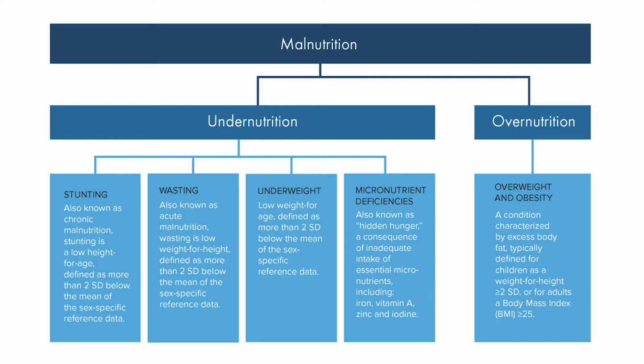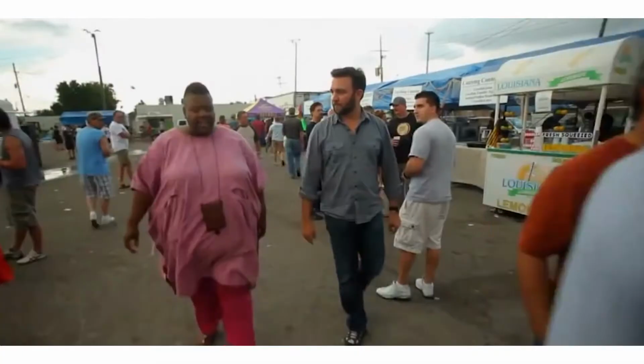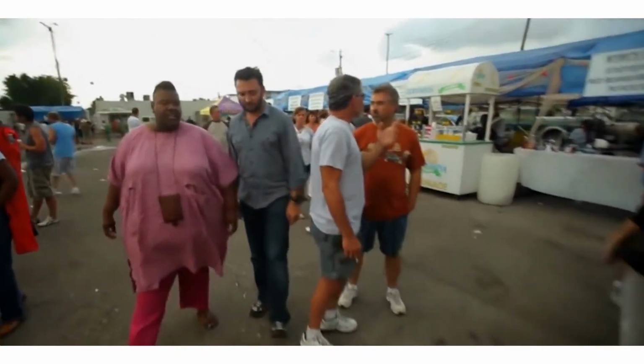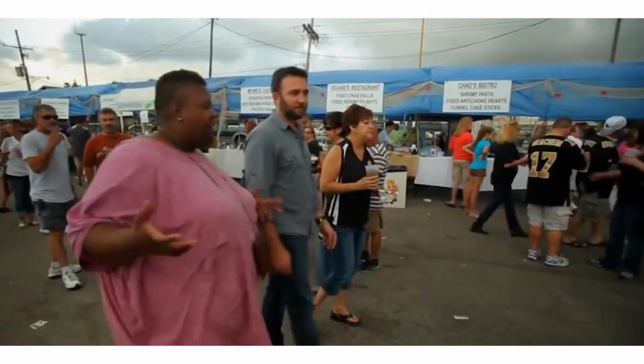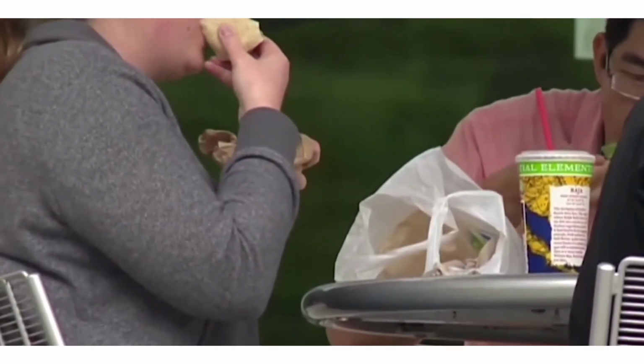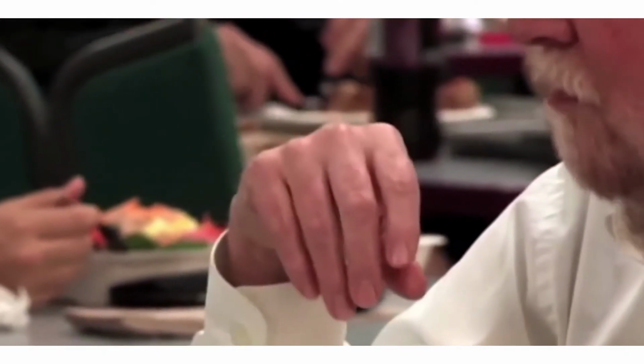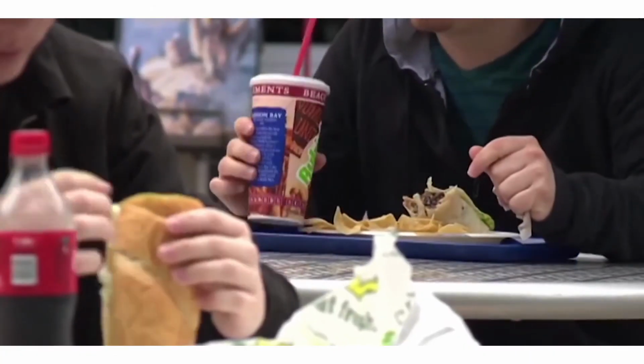And finally, we have overweight or obesity, which is measured by body mass index or BMI. Those who are overweight have a body mass index of over 25, and those who are obese have a body mass index of over 30. And this presents a huge risk factor for non-communicable diseases, things like cardiovascular disease, stroke, diabetes, and cancer.